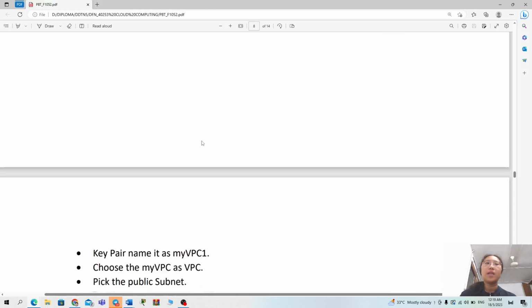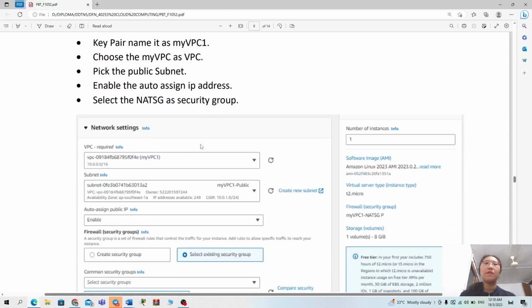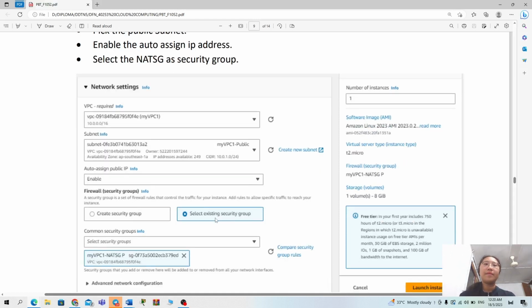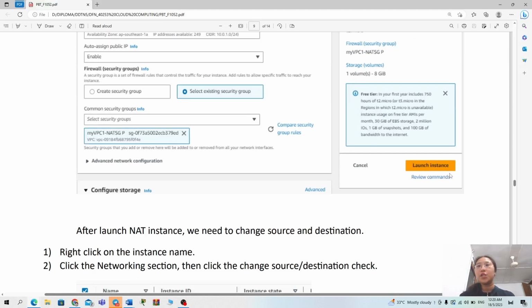That's what we want. And we continue with the key pair. We use the same key pair as web, so we use the MyVPC1 key pair, choose MyVPC1 as the VPC, choose the subnet as public, also enable auto-assign public IP, and select the existing security group, the NAT security group, and we click launch instance.